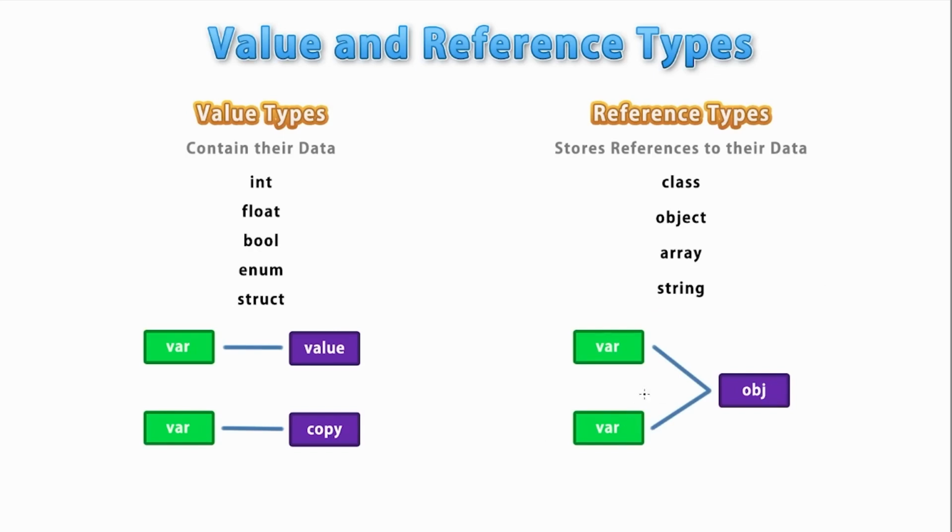So the big difference is shown down here. With reference types, you can have multiple variables, all of them pointing to the same underlying object. Whereas with value types, if you assign a variable to another variable, you are making a copy instead of a reference to the original value. Another difference is how reference types can be null, whereas value types cannot. So for example, if you have some kind of enum for your weapon types, if the player does not have any weapon, you cannot set it to null. Enums cannot be null, neither can ints, floats, bools, and so on.